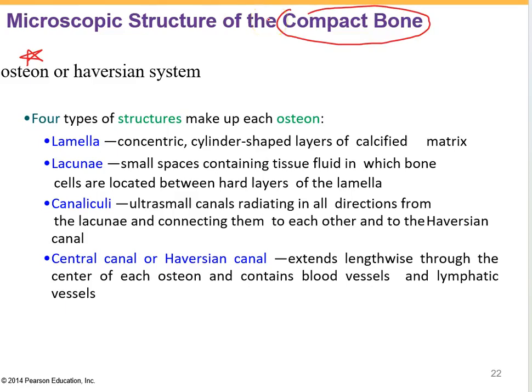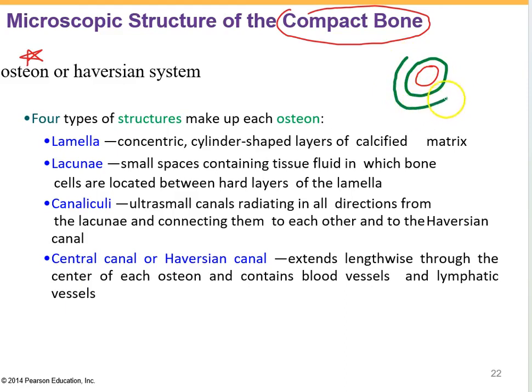The osteon is a basic structure of the compact bone. It's made up of concentric layers surrounding a central canal. So if I want to draw the osteon, I should draw the central canal and then the concentric layer of the bone matrix,